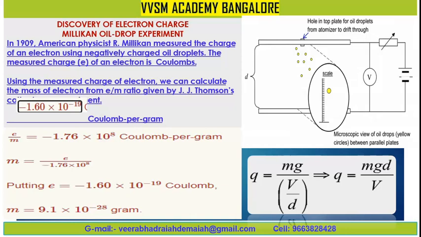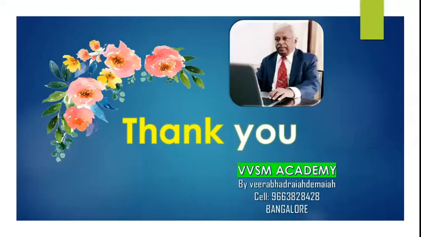Using the measured charge of an electron, we can calculate the mass of the electron from the e by m ratio given by Sir J.J. Thomson. This is in coulomb per gram, e by m equal to 1.76 into 10 to the power of 8 coulomb per gram. So this is a very important equation, and the credit goes to Millikan, an American physicist.